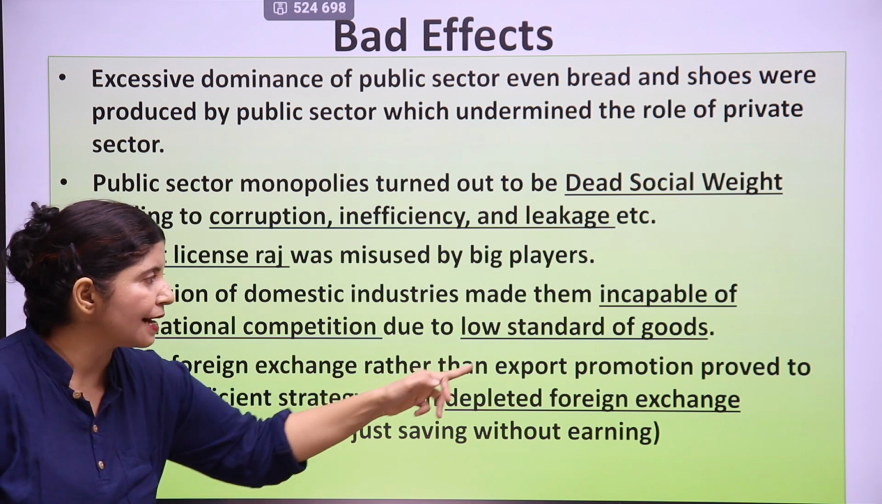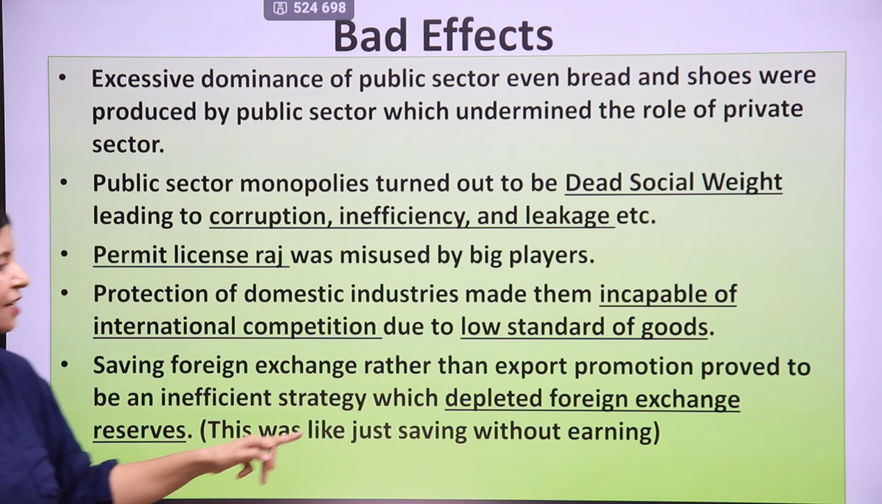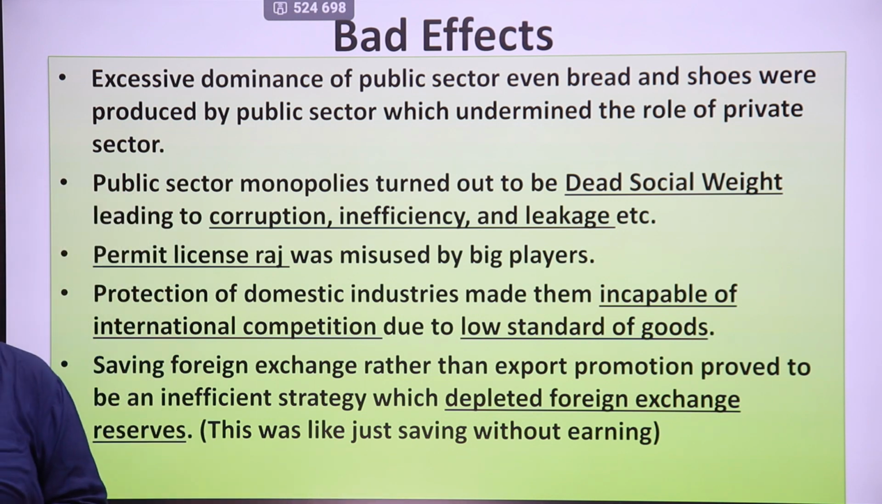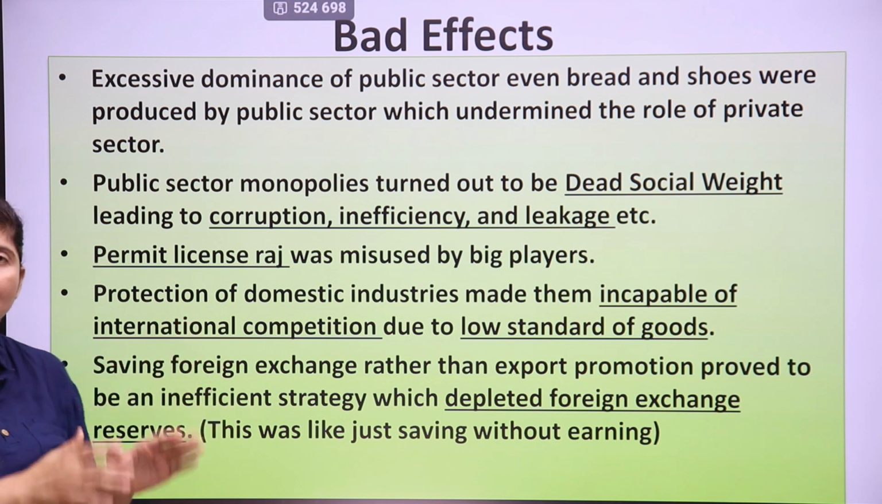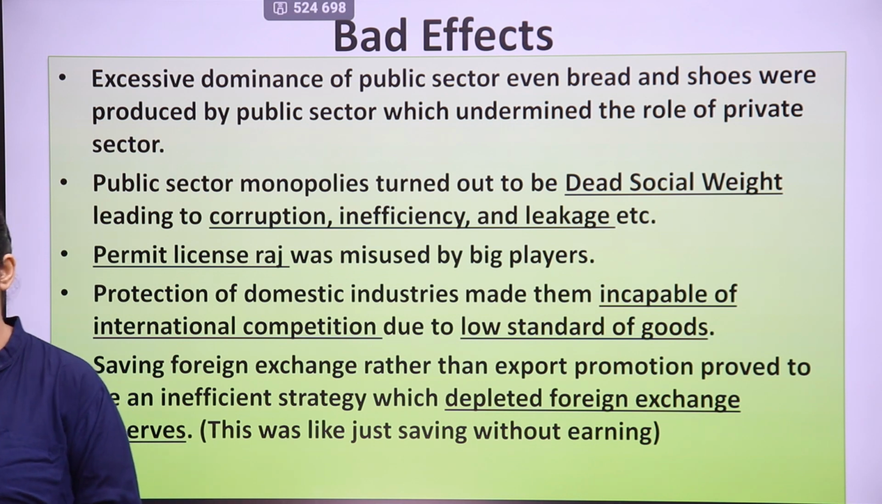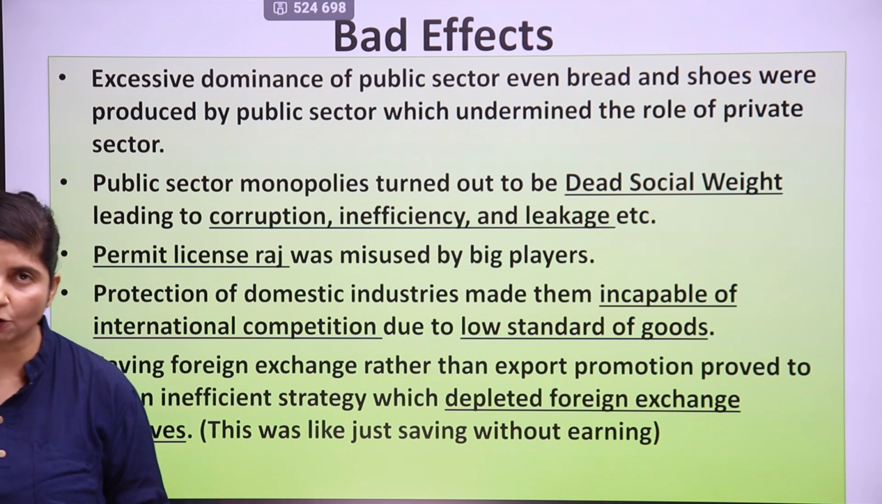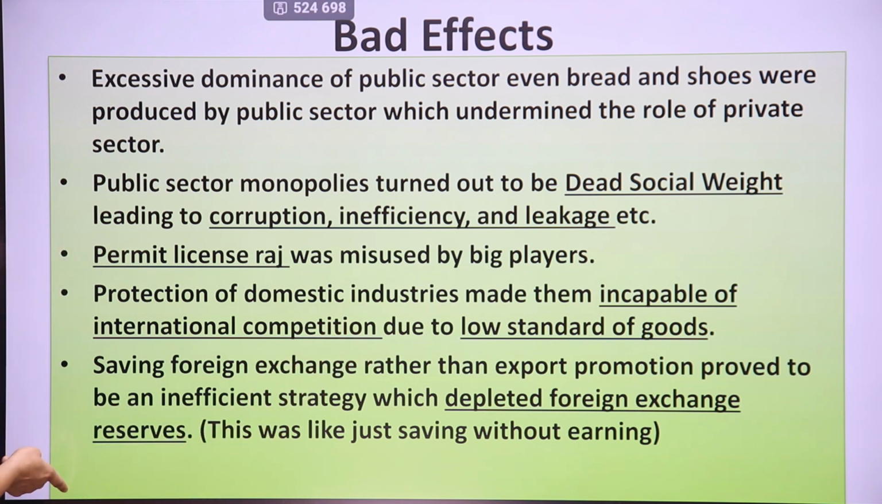Saving foreign exchange rather than export promotion proved to be an inefficient strategy which depleted foreign exchange reserves. This was like just saving without earning. When you save more but earn nothing, that is useless. Why? Because if you don't earn, how will you save? The same happened with India. It was just saving. It was not earning anything through exports. It was not producing competitive goods. It was not selling in international markets. It was not earning good foreign exchange, and that's why it was left with a lesser amount of foreign exchange, and it depleted its foreign exchange reserves. In 1990, we did not have enough foreign exchange just to get inputs for even 1 week. So that was our condition.